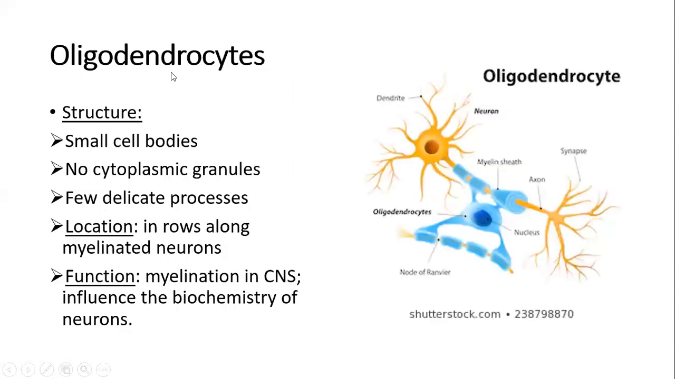Moving on to oligodendrocytes. When it comes to their structure, in comparison to astrocytes, oligodendrocytes have small cell bodies, show no cytoplasmic granules, and unlike astrocytes, they have few delicate processes. They are found located in rows along the axons of myelinated neurons in the central nervous system. Their function is to myelinate the neurons in the central nervous system, as well as influence the biochemistry of the neurons.